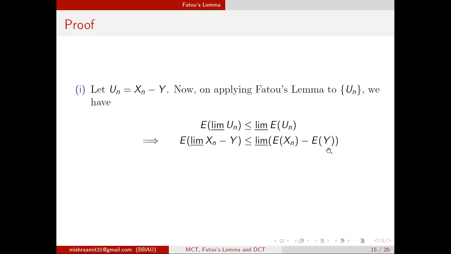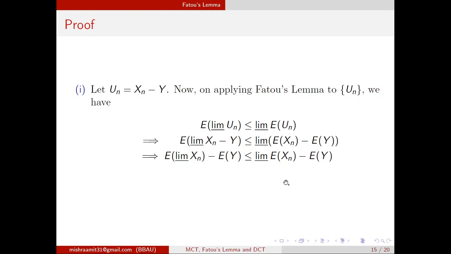Now we can separate them. So the expected value of limit inferior xn minus expected y is less than or equal to the limit inferior of expectation xn minus the expectation of y, because it is again a constant, so there is no meaning of limit inferior on that.